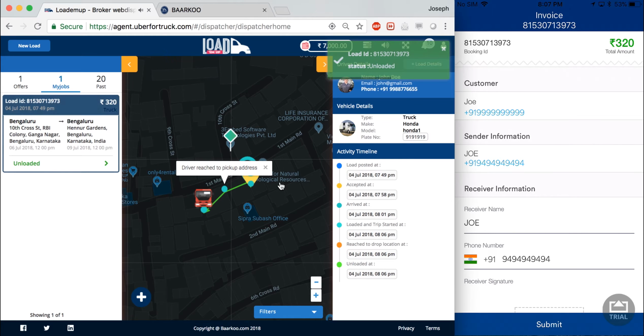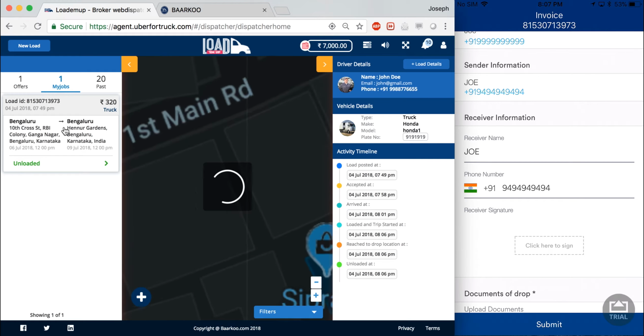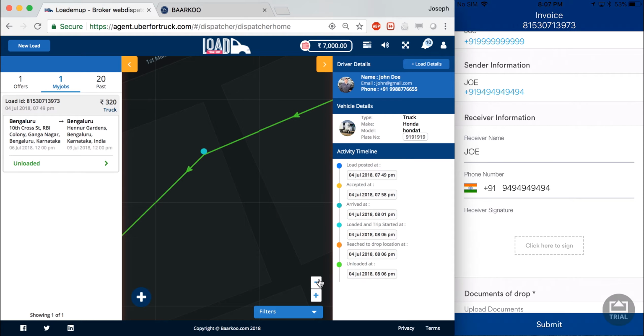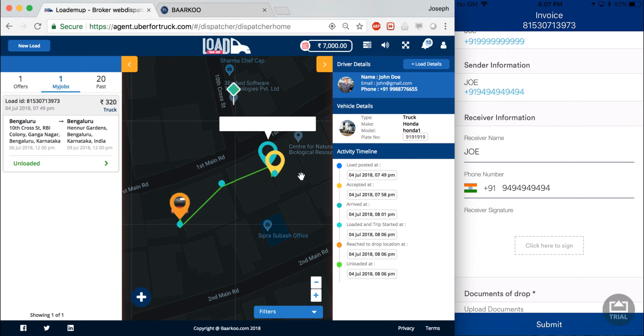So the carrier is now taken to his invoice page while the shipper gets a notification. So all the points will be marked on the map and color coded as well. It makes it a lot easier for you to trace the path.